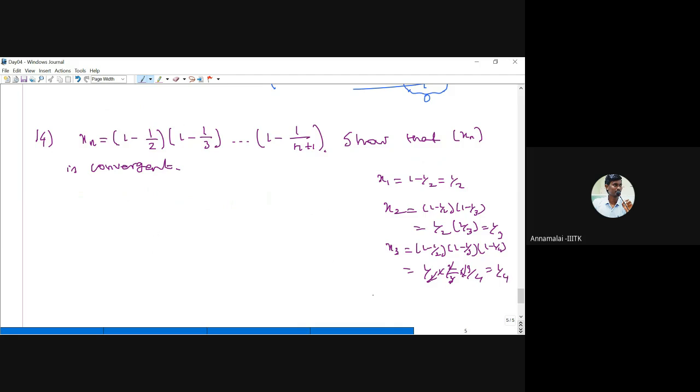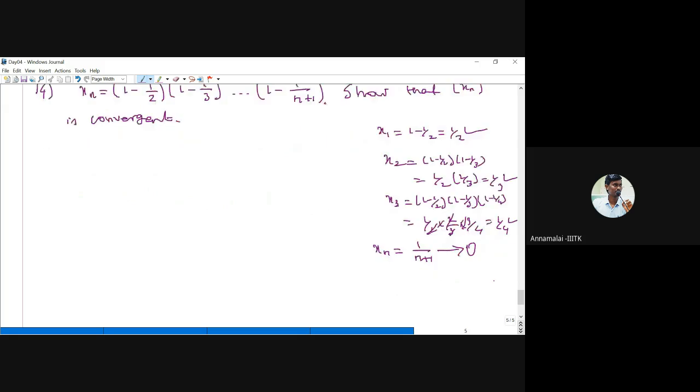So in general, what will we get for xn? Xn is the product of these. If you simplify these, what is xn? x1 is 1 by 2, x2 is 1 by 3, x3 is 1 by 4. Then in general xn is 1 by n plus 1. Clearly, this converges as n goes to infinity to 0. Therefore, this sequence converges.